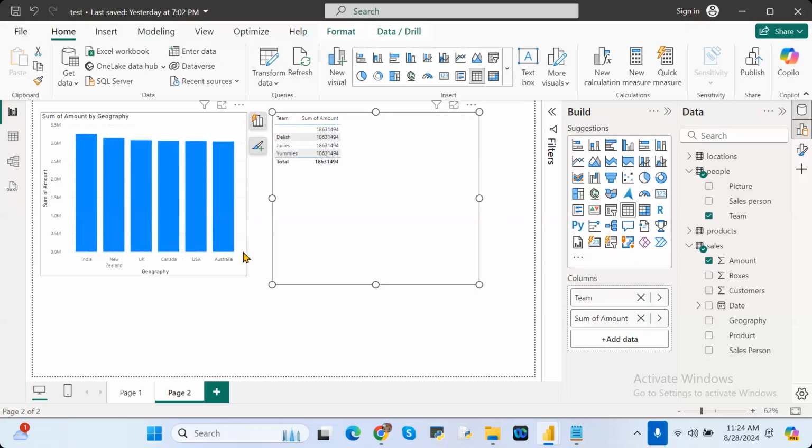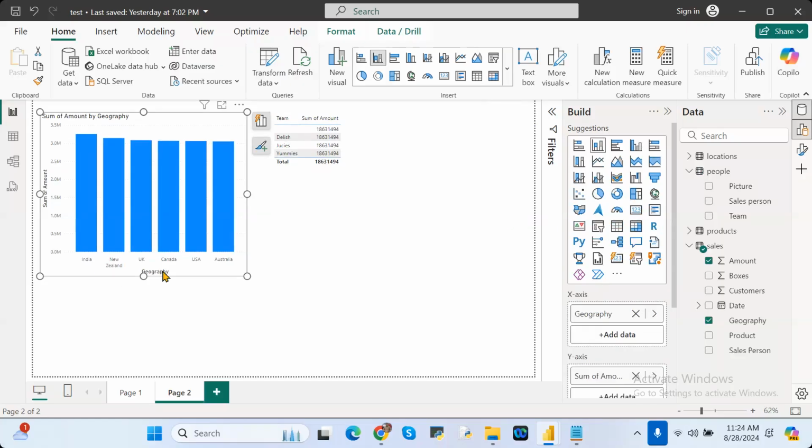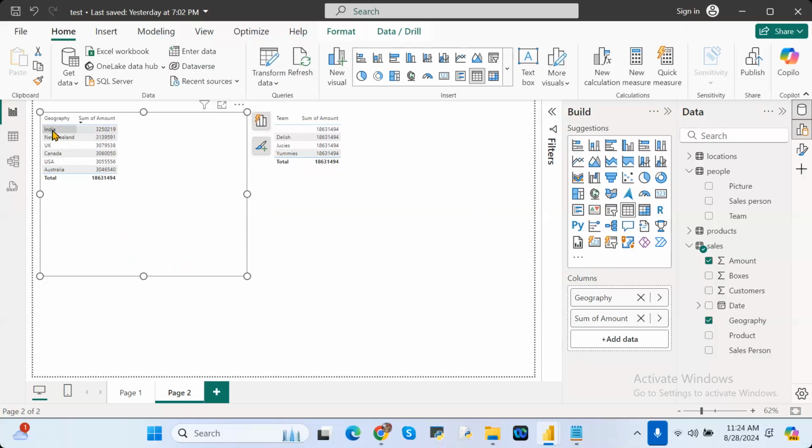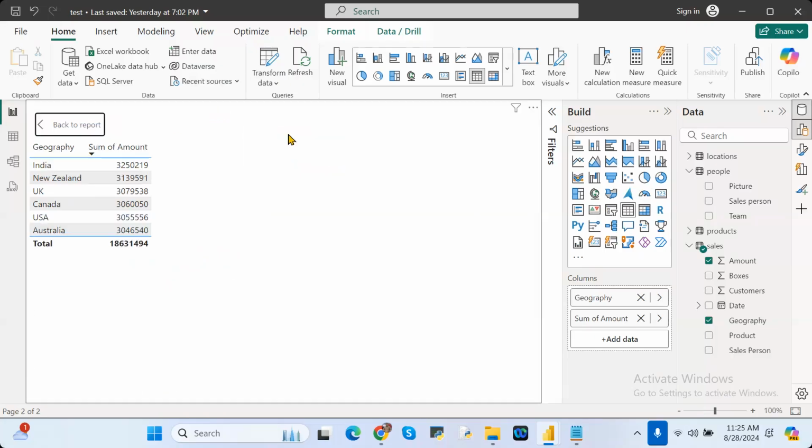Suppose, for example, I'm taking all the values from which data set? The sales data set. Is a relationship required for the sales data set? Not required, so that's the reason. See here, proper data is showing. For India, this is the value. For New Zealand, this is the value. Is each individual value showing properly or not?